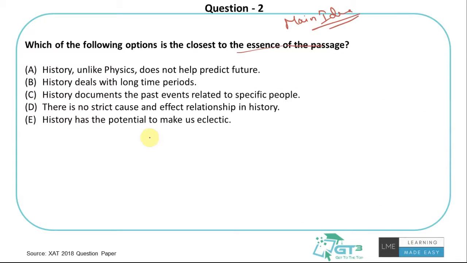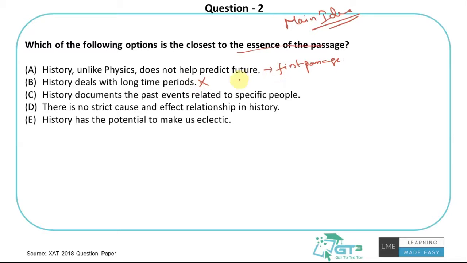So, "history, unlike physics, does not help predict the future." Yes, this is something the author talked about in the first paragraph, but this is not the main point. The author said that yes, history, like other fields of science, does not help in predicting the future, but that is not the key point or the main idea. "History deals with long time periods." This is not mentioned anywhere in the passage. Yes, you can agree, it's a fact.